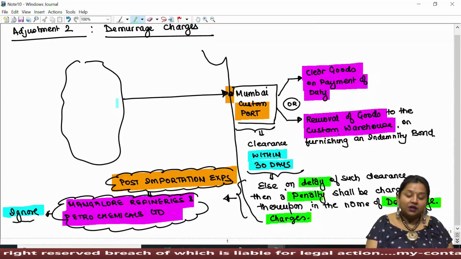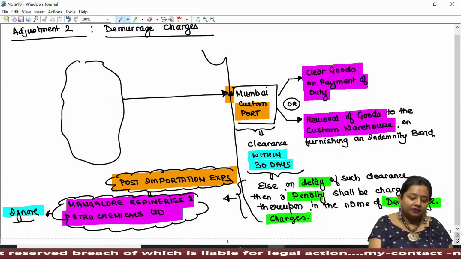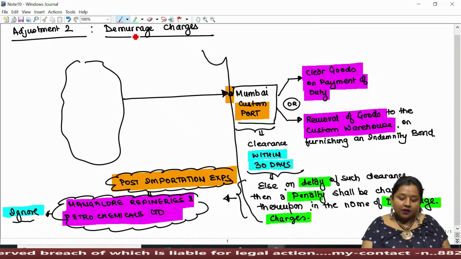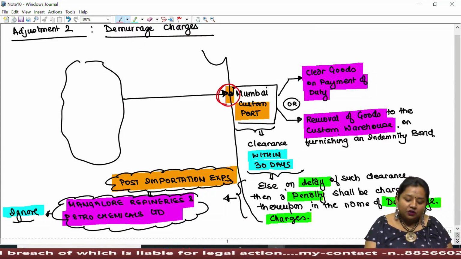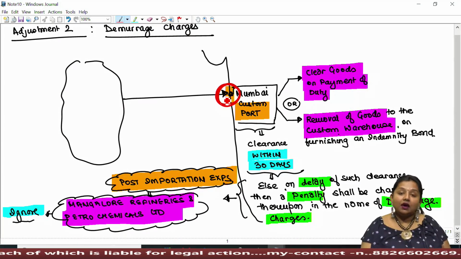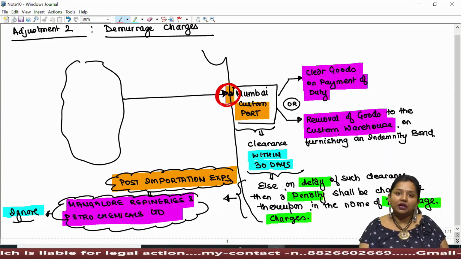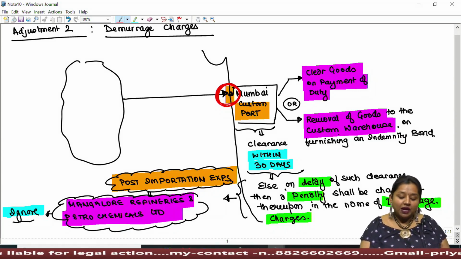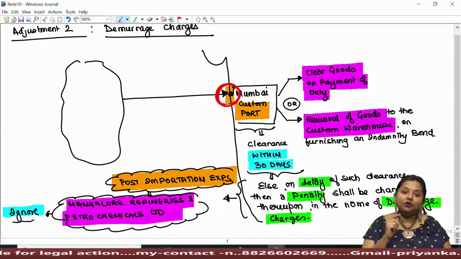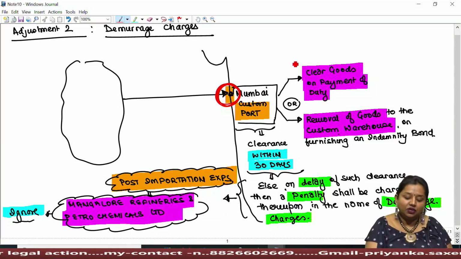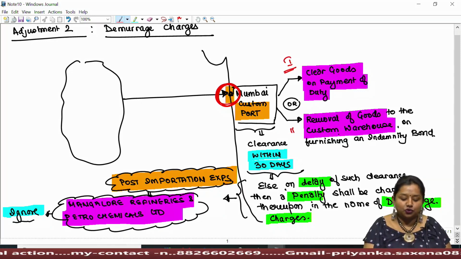Generally, whenever goods are being taken into India, they have to be unloaded at the authorized port. Let's say goods being carried to India are unloaded at Mumbai Custom Port. At Mumbai Custom Port, the importer has two options, option 1 and option 2.